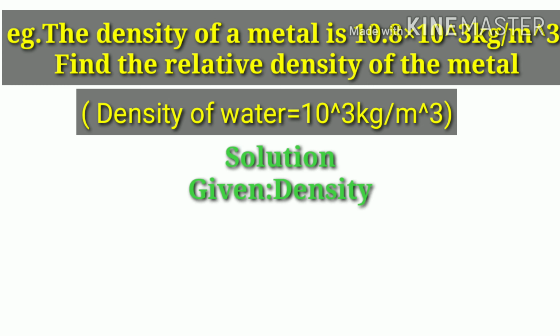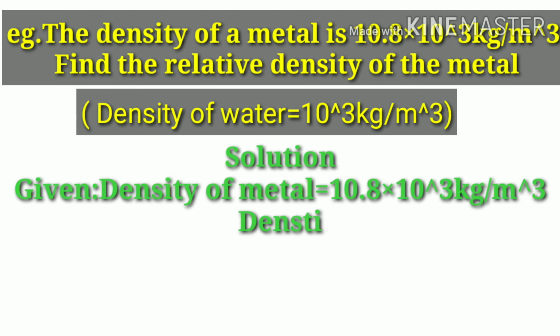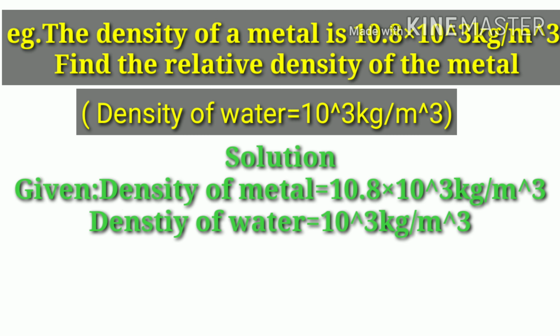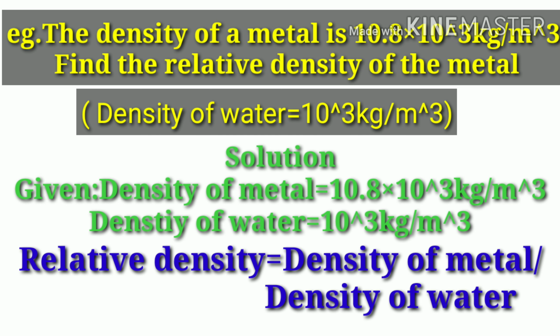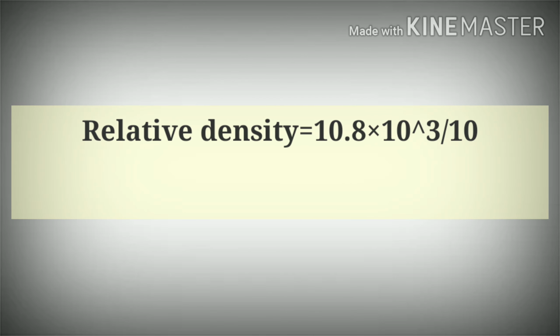Density of metal is equal to 10.8 into 10 raised to 3 kg per meter cube. Density of water is equal to 10 raised to 3 kg per meter cube. Relative density is equal to density of metal upon density of water. Now substitute the given values.